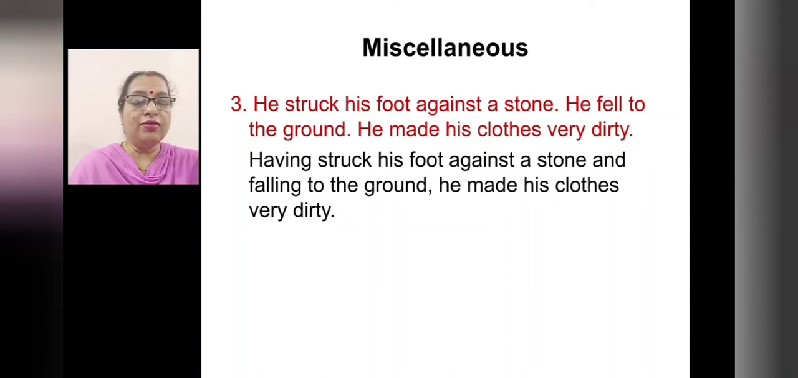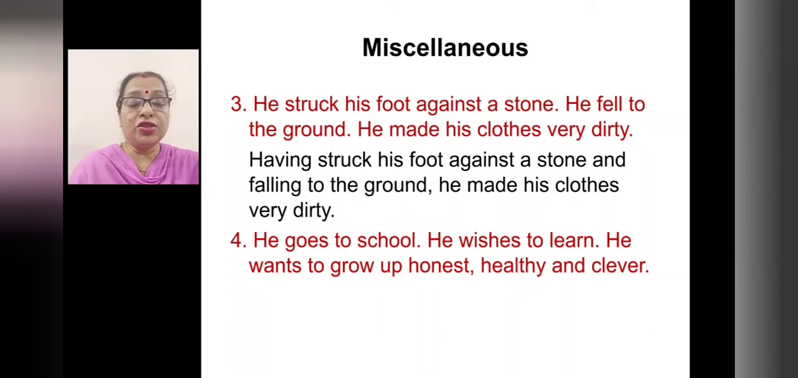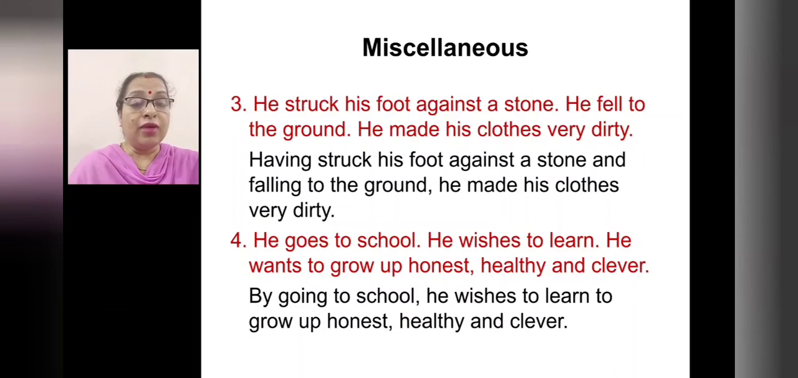Okay? So you have to have only one finite verb. So here only 'made' is the finite verb, right? Next, he goes to school. He wishes to learn. He wants to grow up honest, healthy and clever. Join them, combine them into one simple sentence. By going to school, he wishes to learn to grow up honest, healthy and clever.